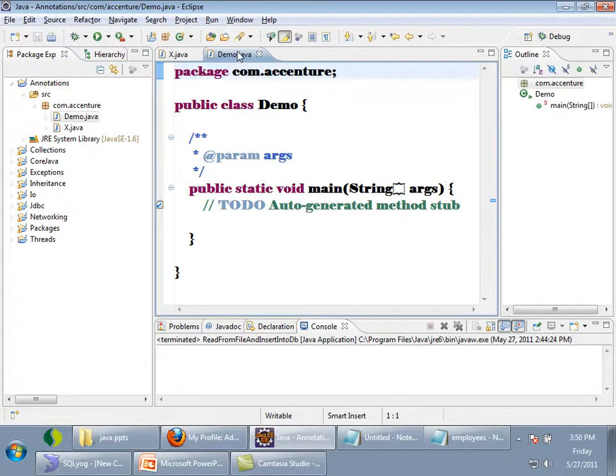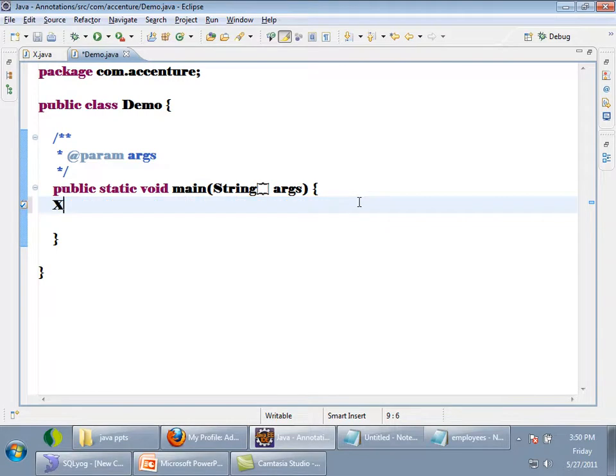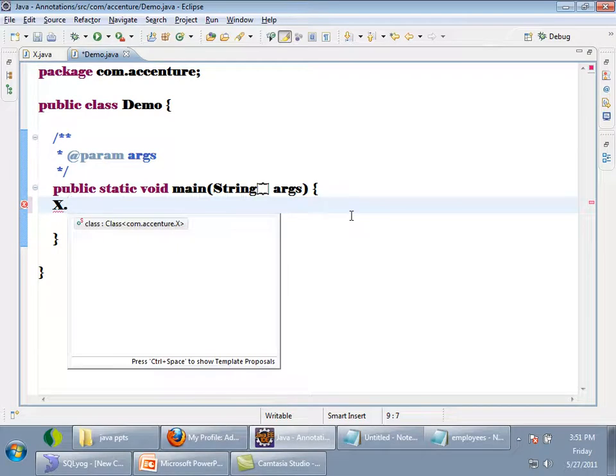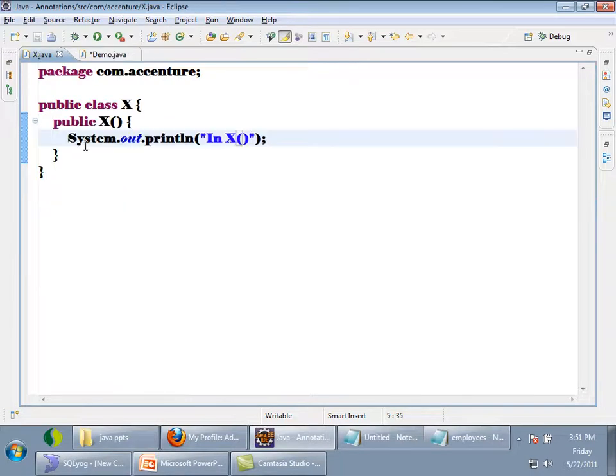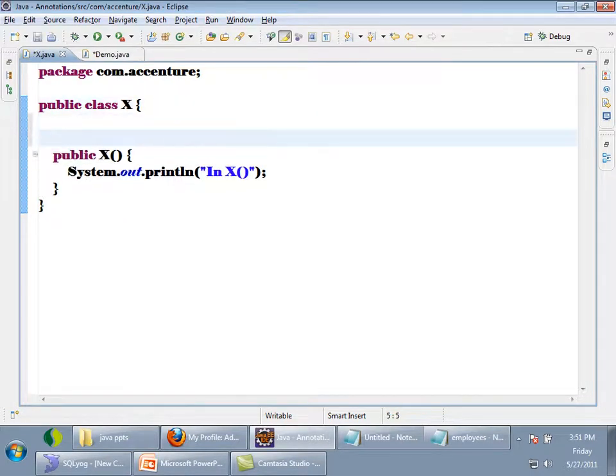See now, I will write x dot. See, class x is having a static variable. Static variables can be accessed by using class name, right? X dot, there is a static variable called class of type Class. There is a class called Class inside java.lang package, right? So whenever I write a Java class and compile it, the compiler will insert a variable called class whose type is Class. Here in this class x, in the .class file, there is a static variable of type Class and its name also is class. See the difference.